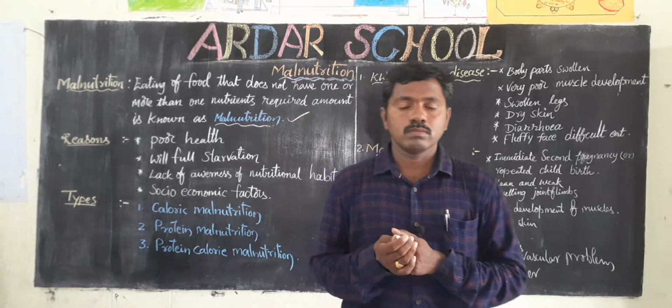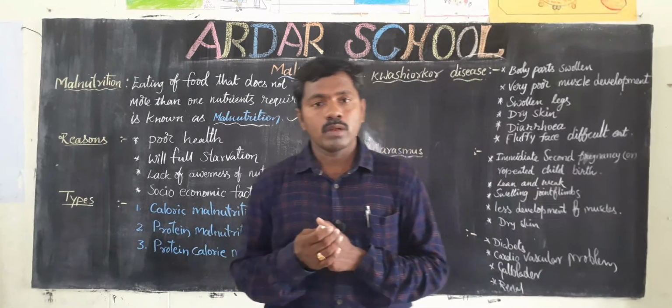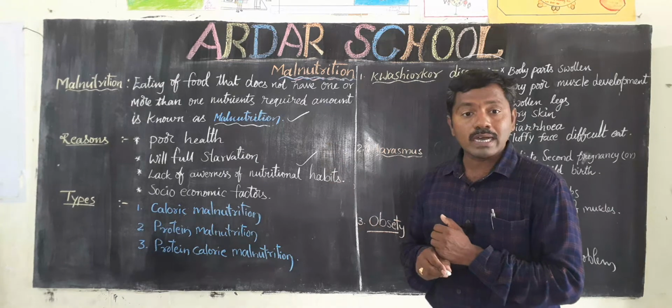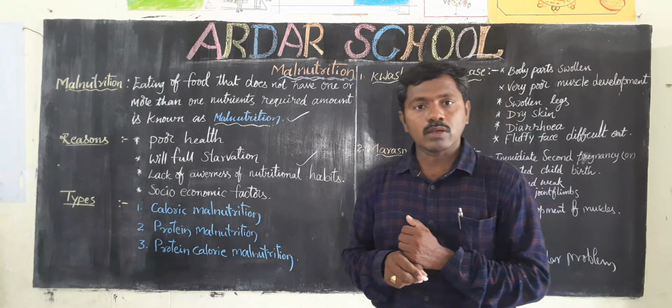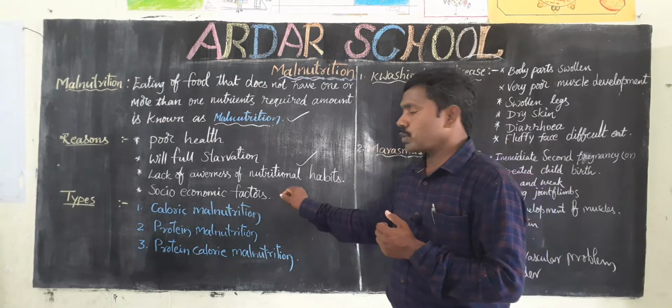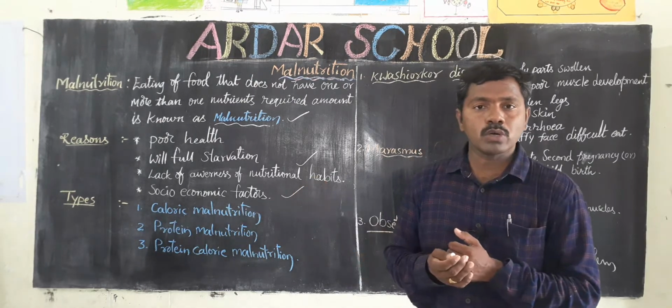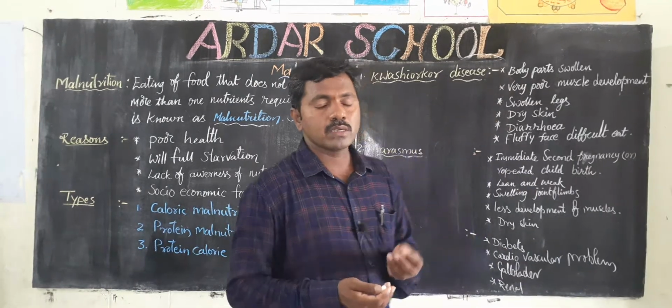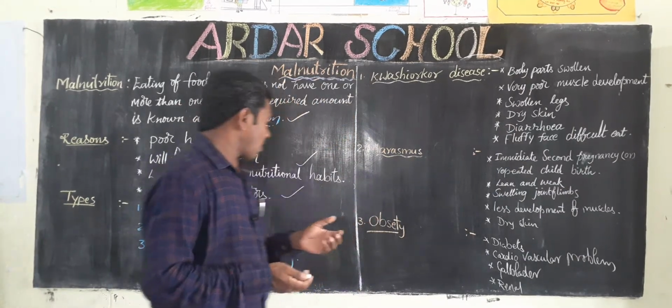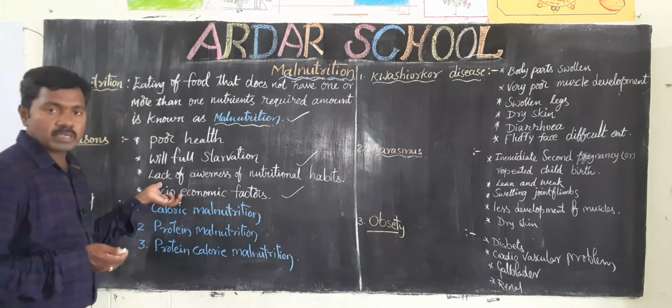Next one, lack of awareness of nutritional habits. Final one, socio-economic factors. Socio-economic factors mean money, and society, meaning culture. Those all depend upon socio-economic factors.